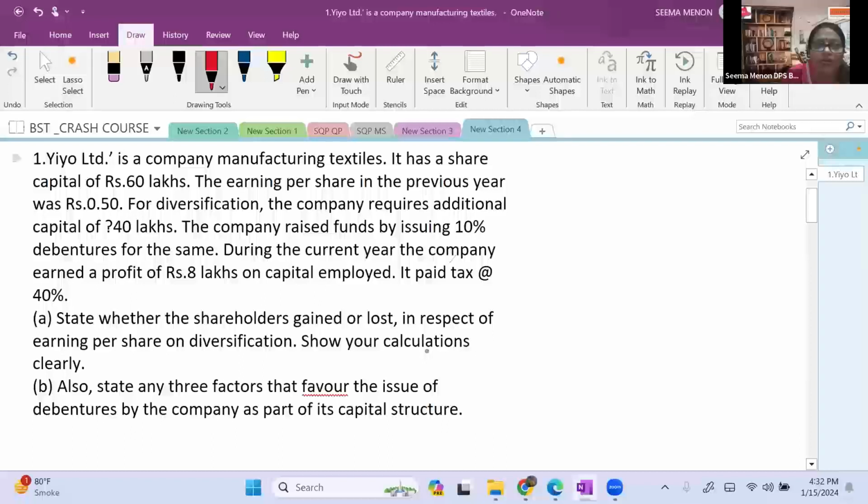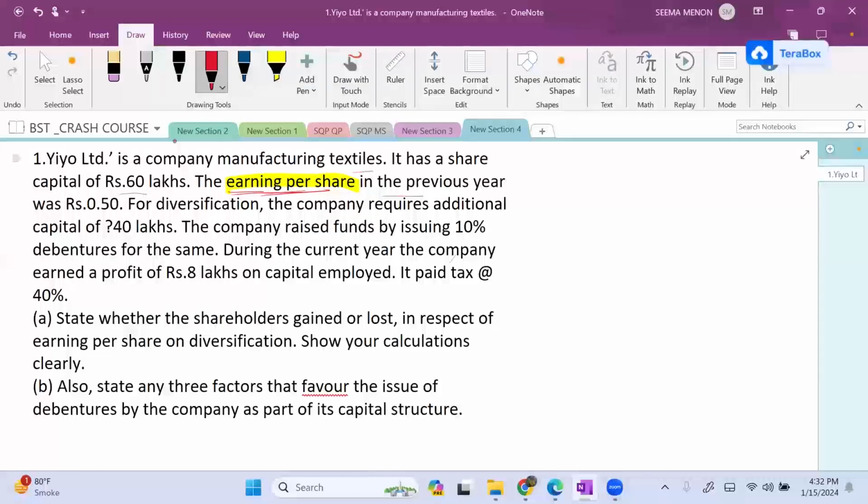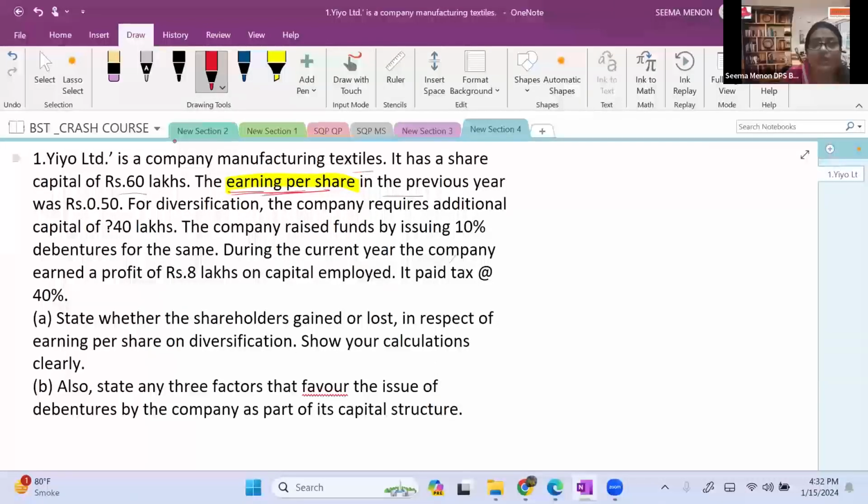EO Limited is a company manufacturing textiles. It has share capital of rupees 60 lakhs. The earning per share in the previous year, just now we discussed as EPS, was rupees 0.50. That means EPS was 50 paise per share.